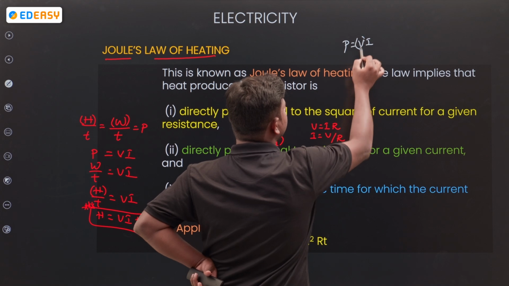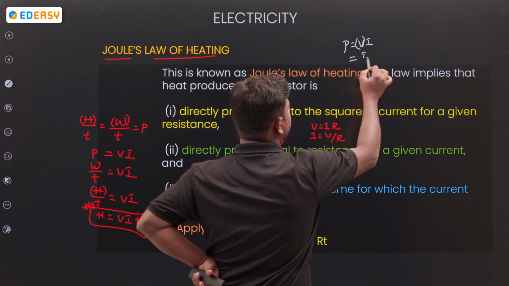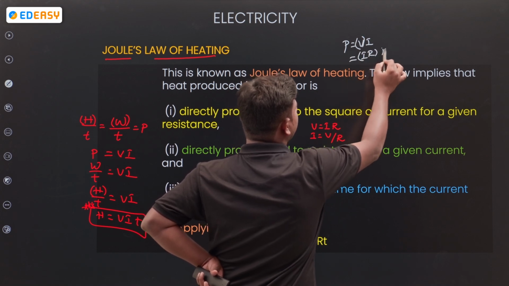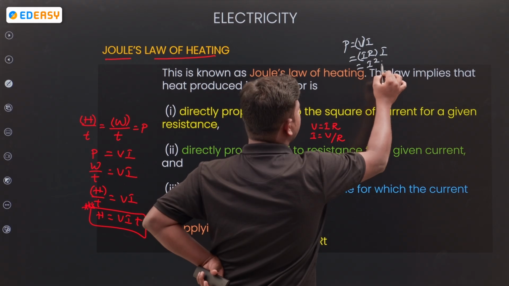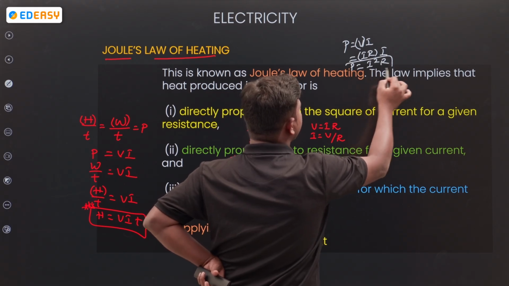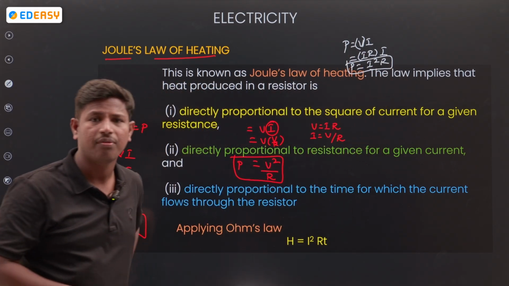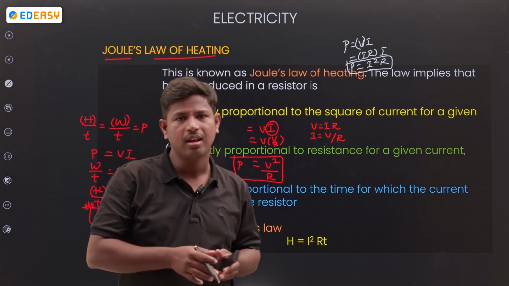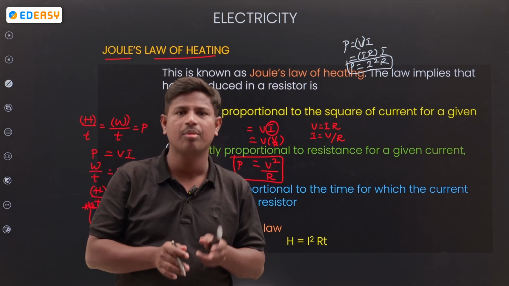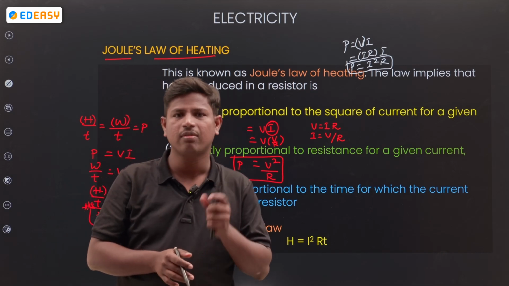Then substitute V value, V is equal to IR. IR into I, then I square R. So you get two formulas. In terms of current, you have I square R. In terms of potential, you have V square by R.